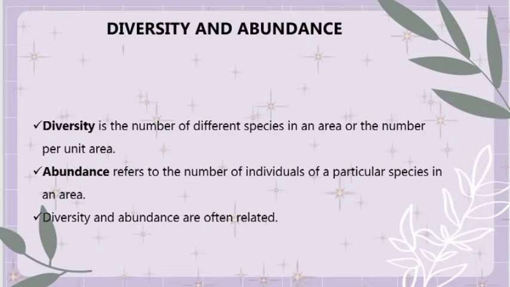Abundance refers to the number of individuals of a particular species in an area. Diversity and abundance are often related. Why are they often related? Communities with high diversity often have few individuals of any species, and most communities contain a few common species and many rare ones.